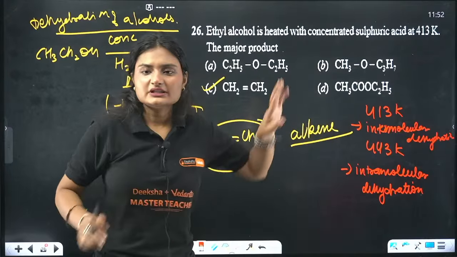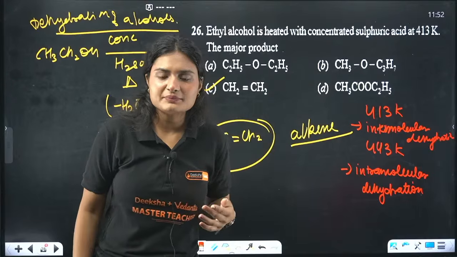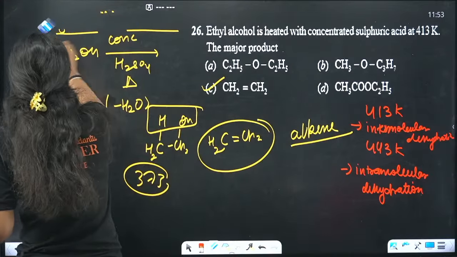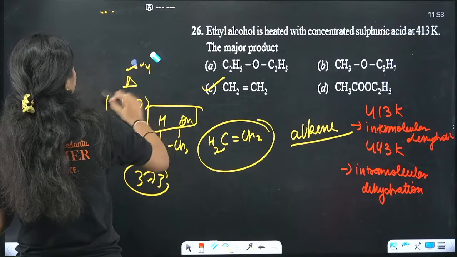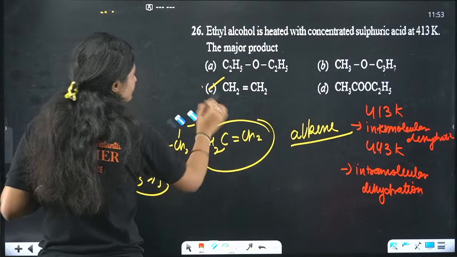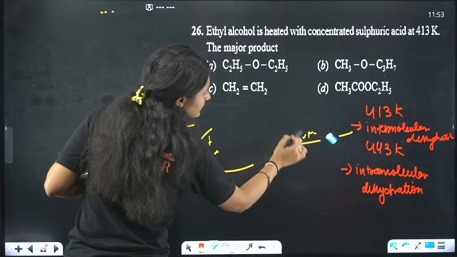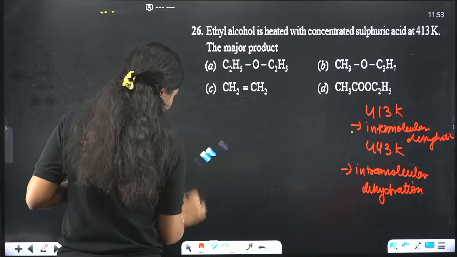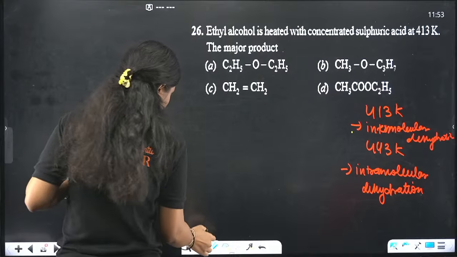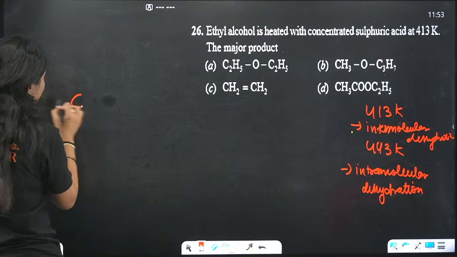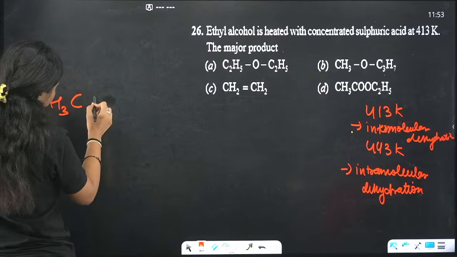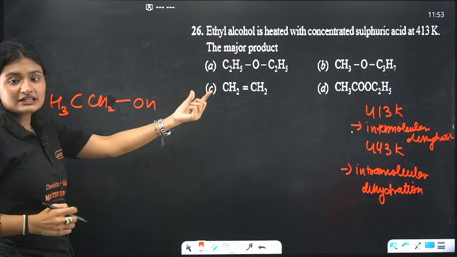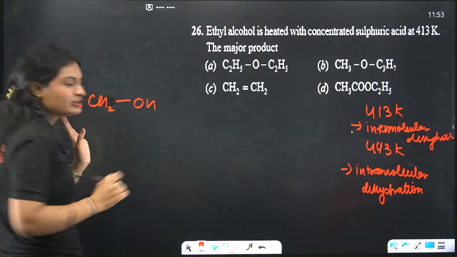So the temperature is 413. What will happen here? Intermolecular dehydration. That means we take two molecules and remove a water molecule from those two molecules. If we have CH3CH2OH as one molecule, similarly a second molecule of ethyl alcohol will be there.